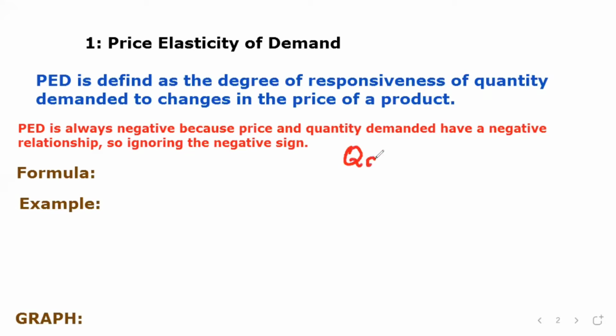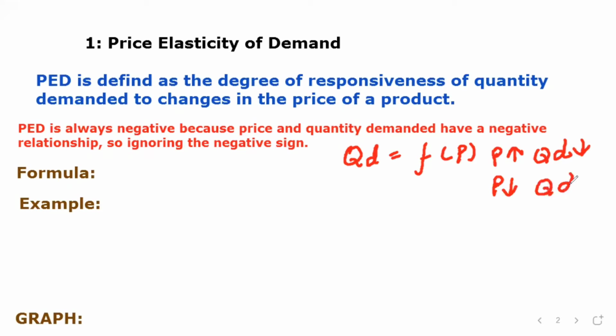That's why, when we solve numericals on price elasticity of demand, the sign may be negative, but we ignore the negative sign.